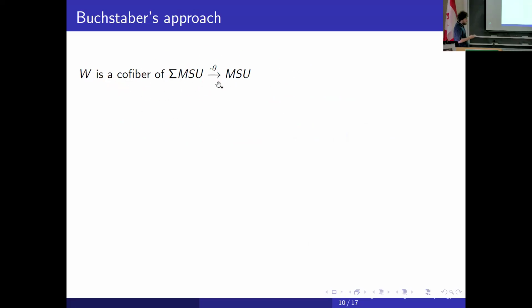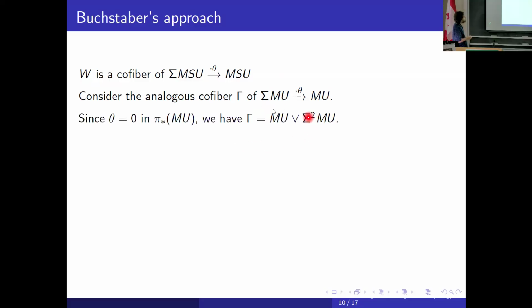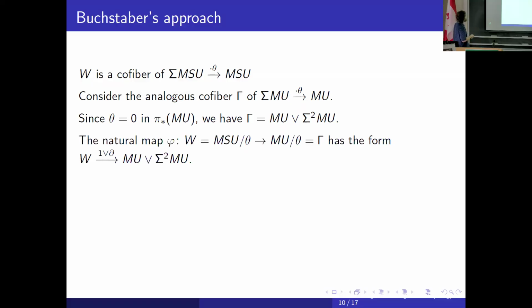Consider the similar cofiber in MU, which is gamma. But theta is 0 in MU, so this gamma is just MU wedge shifted MU. Additively, it's trivial.